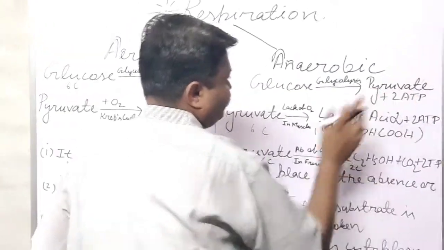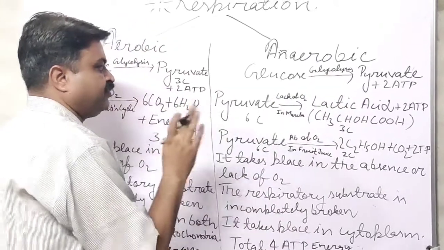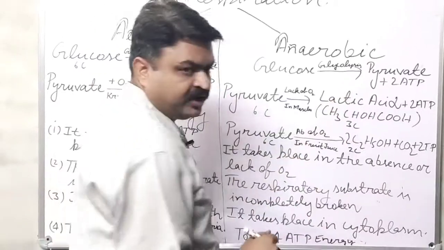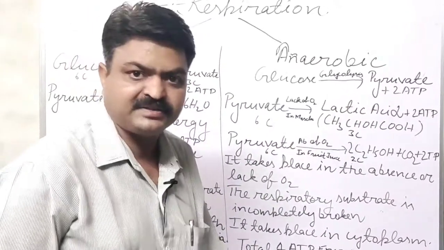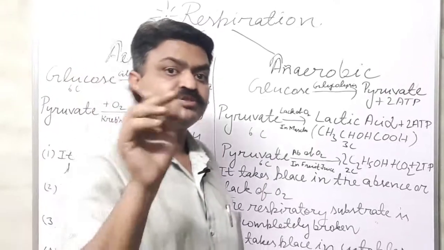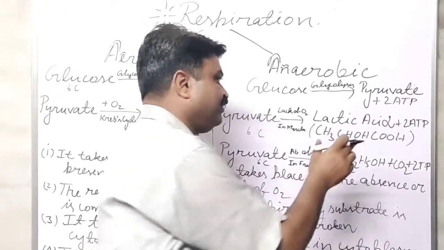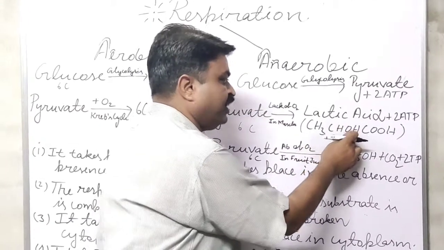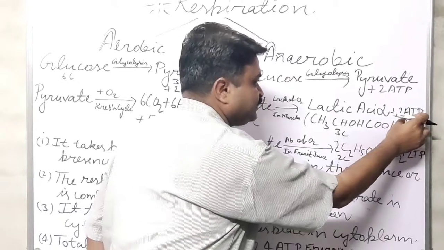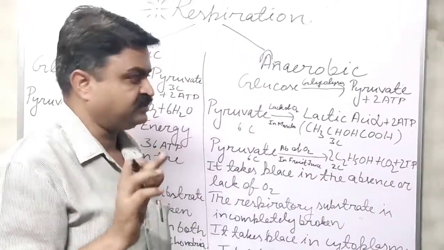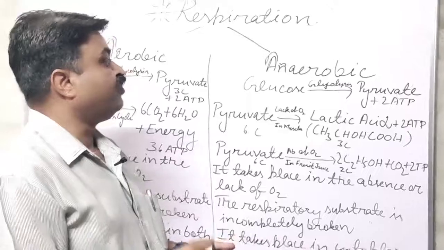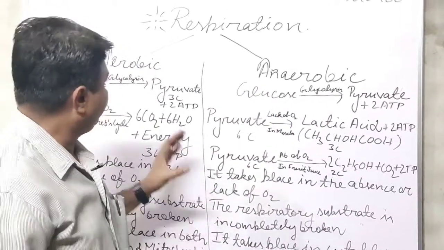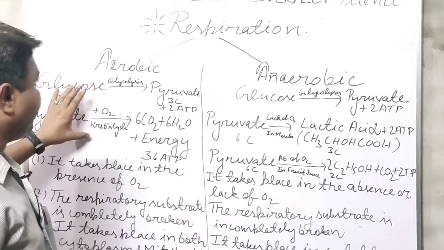Now in anaerobic respiration, the glucose is also broken down into pyruvate, and 2 ATP is released. This process is known as glycolysis, and the pyruvate is turned into lactic acid, student. Due to the formation of lactic acid, we have muscular cramp or muscular pain in our body. The formula of lactic acid is CH3CHOH COOH, and in this also 2 ATP is released, and the total is 4 ATP released in anaerobic respiration.